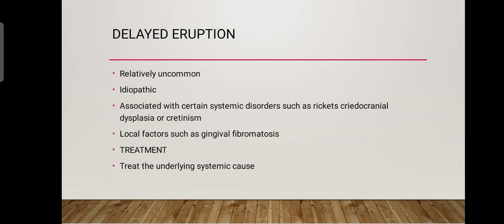Local factors can also contribute to delayed eruption, such as gingival fibromatosis, in which dense fibrous connective tissue impedes tooth eruption, and it can result in delayed eruption of the deciduous dentition. Now, the treatment lies in treating the underlying cause. If there is a systemic condition or a causative local factor, then if we treat those factors, the problem can be alleviated.